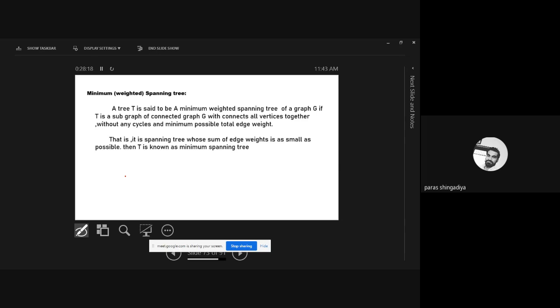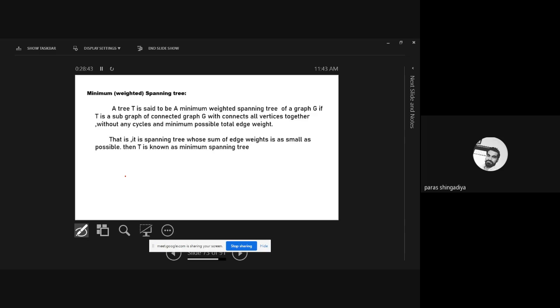So for that, in this graph, the weight of the edges will be given. What is the meaning of weight of the edges? For example, if you consider there are 5 places, and the distances between the 5 places are mentioned. The distance from place 1 to place 4 is 5 kilometers, second to third is 2 kilometers. So this distance is known as the weight of this route.